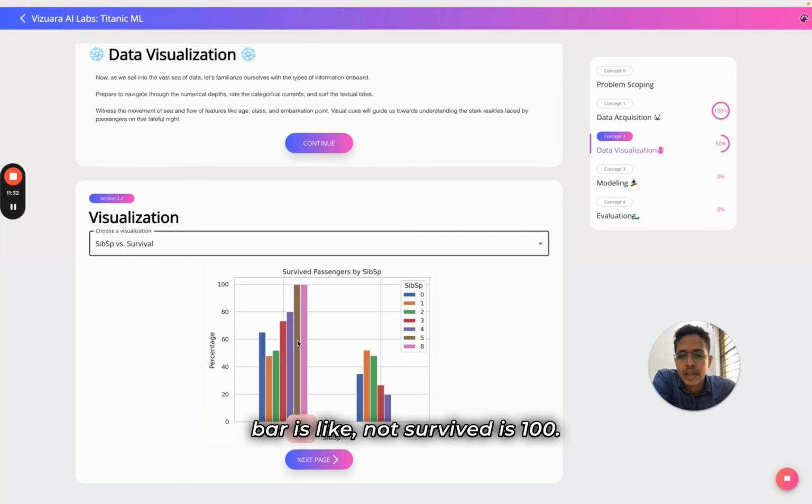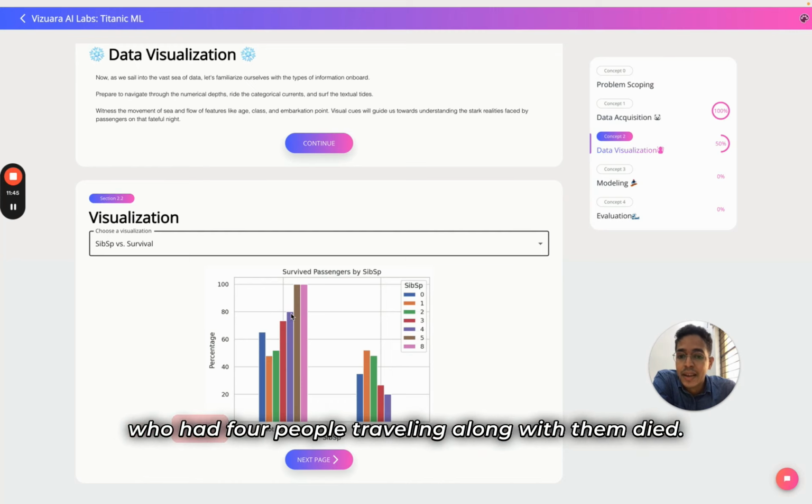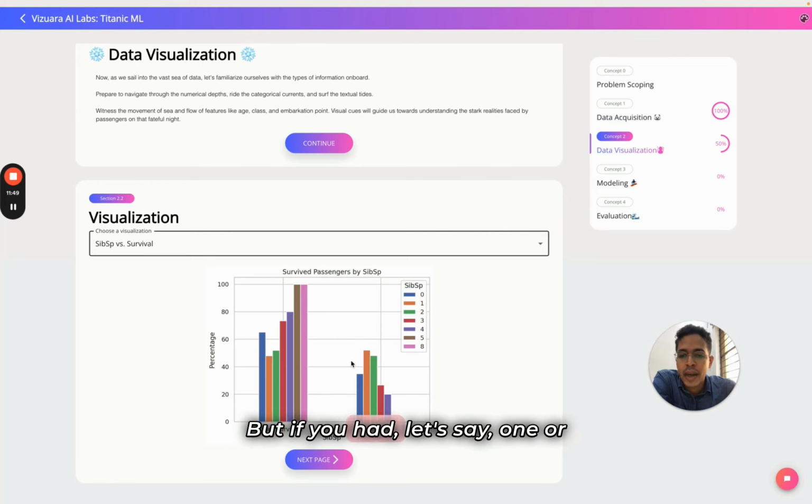You can see that this pink bar, not survived, is 100. Or if you had 5 people with you, pretty much nobody survived. If you had 4 people along with you, only 80% of people who had 4 people traveling along with them died. But if you had, let's say, 1 or 2 people with you, then your chance of survival was close to 50%. So that's a very good data. In data visualization, you can learn so many such insights by looking at the data.